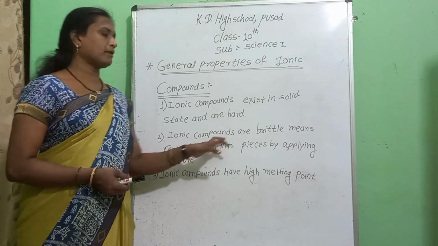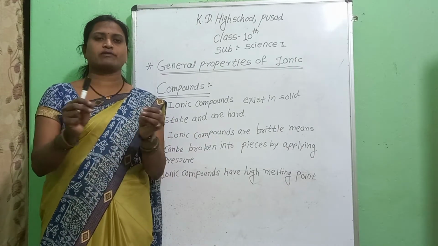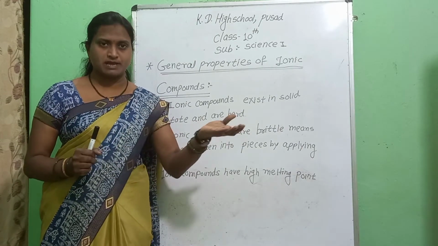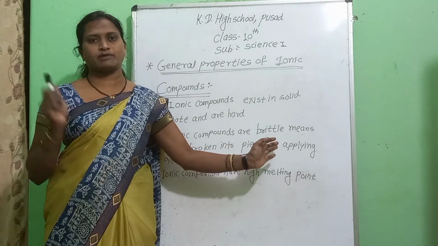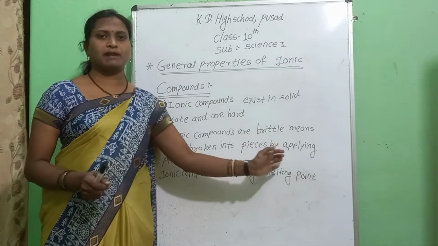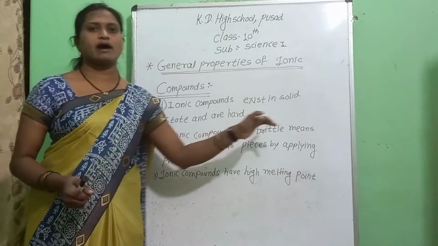Then ionic compounds are brittle. Brittle means like chalk: when we hammer it, chalk is converted into small pieces, not sheets. Likewise, things that are converted into small pieces after hammering or applying pressure are called brittle. So ionic compounds are brittle.